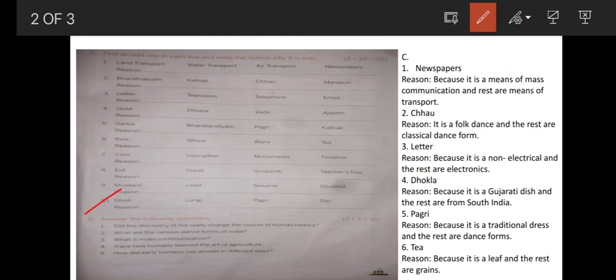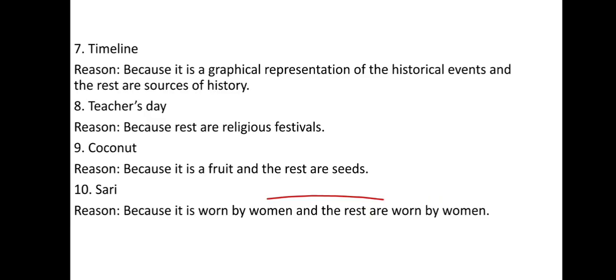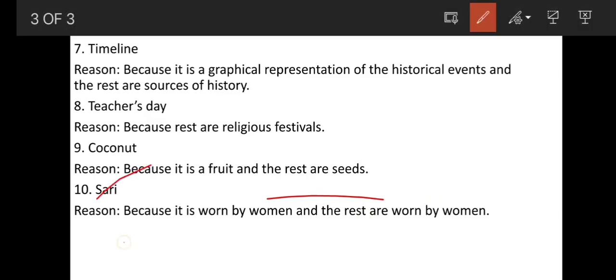Next, 10. Dhoti, lungi, pagri, sari. Which is different from the other three? Sari. Sari is different. Why? Because dhoti, lungi and pagri are worn by men and sari is worn by women. So the answer is sari, because it is worn by women and the rest are worn by men.